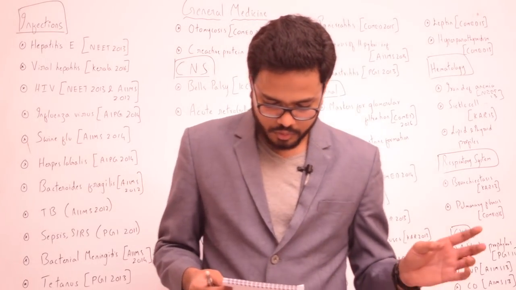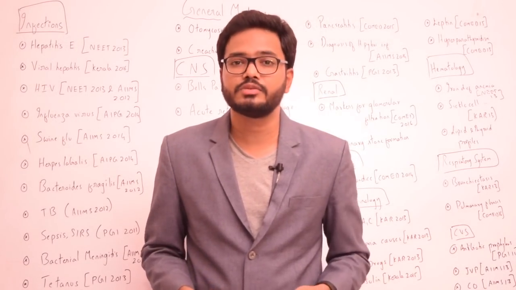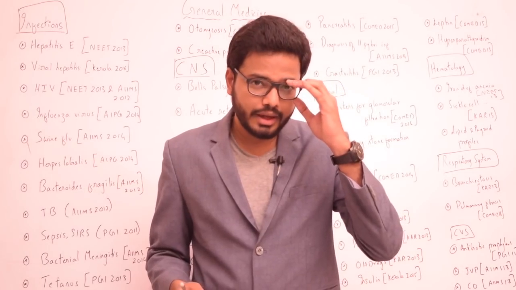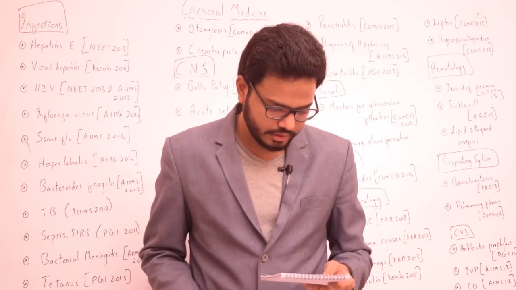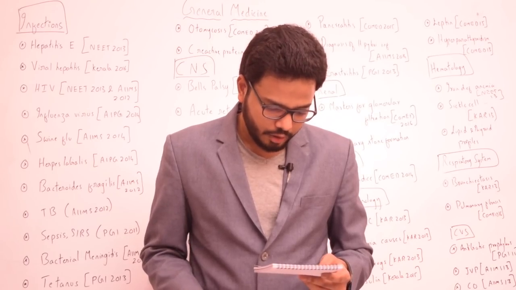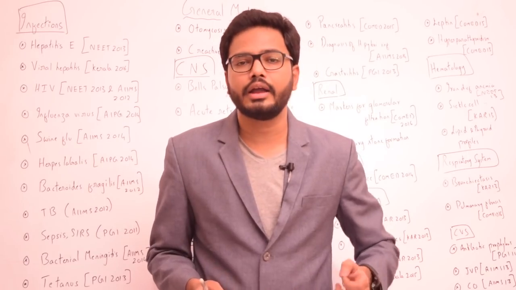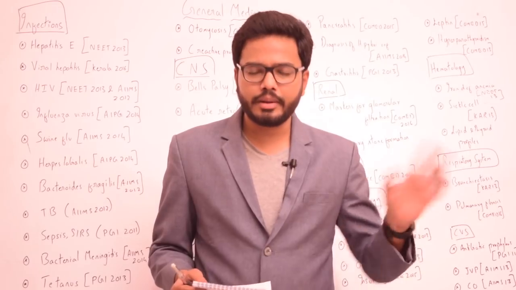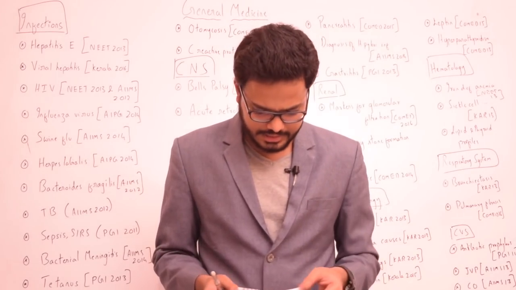And a few other miscellaneous topics: we have questions from the bone density classification, the Misch bone density classification, in COMET 2013, which is used for treatment planning of implant placement. And also questions from ultrasonography in Karnataka 2013. And also questions from the Advanced Cardiac Life Support, ACLS, guidelines 2010. The guidelines were framed in 2010, and we have one particular question from this topic in a recent exam.